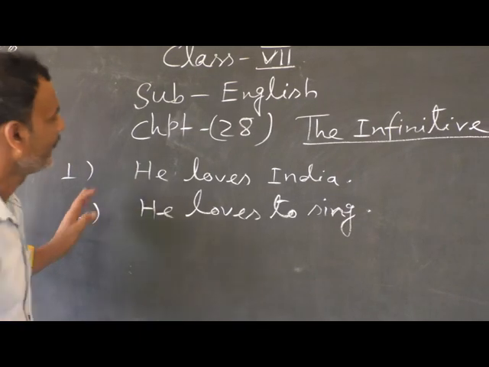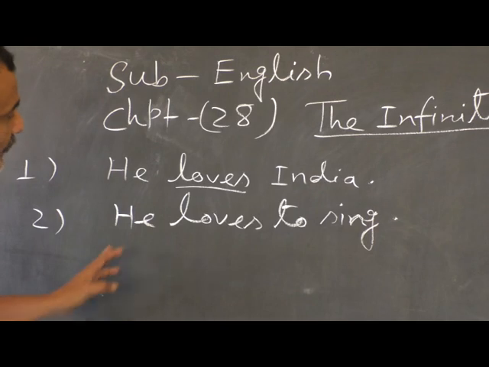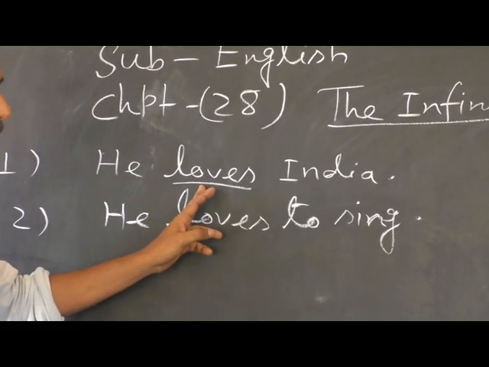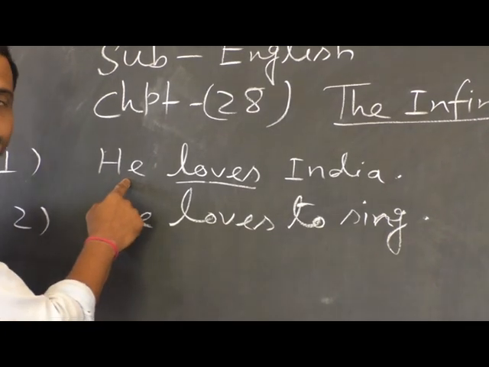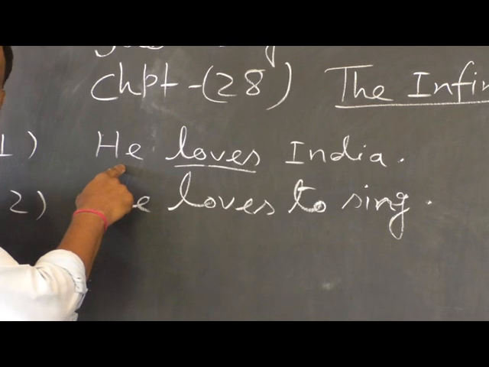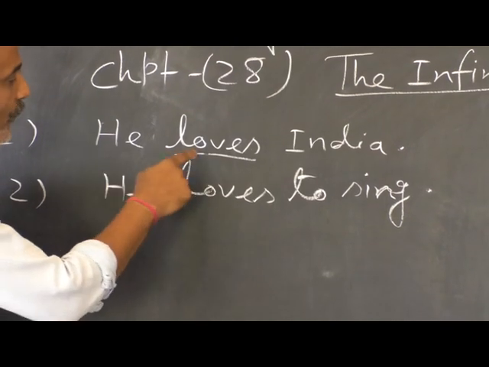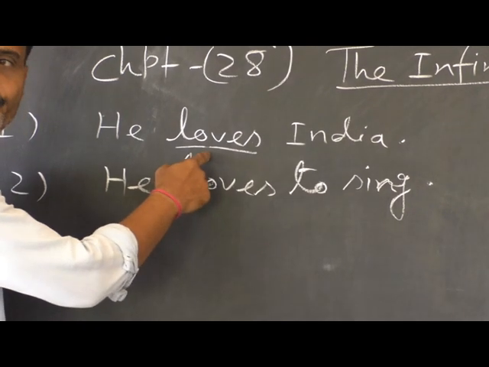Look at the first example. He loves India. Look, this verb loves agrees in number and person with the subject. The subject is third person singular, and according to the number and person of the subject, this verb has been used.